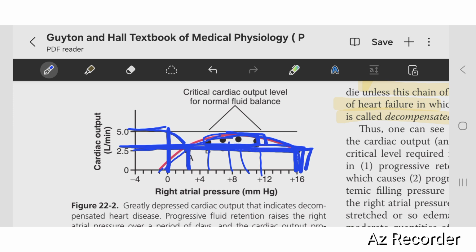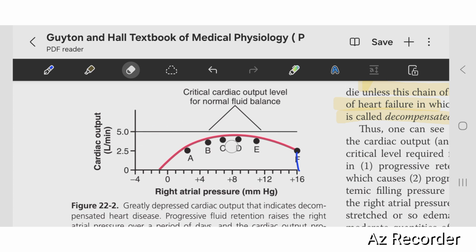Your body is compensating by increasing body fluid through the kidney, to normalize the cardiac output at this critical level. But high body fluid will further weaken the heart muscles, and the cardiac muscles will weaken further, and cardiac output will decrease at the last at 16.